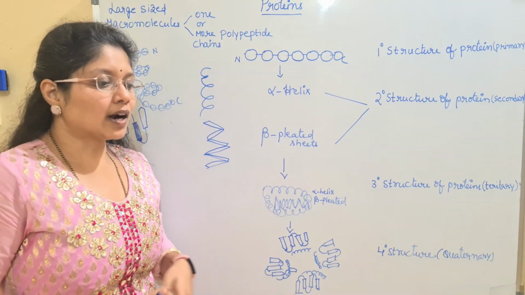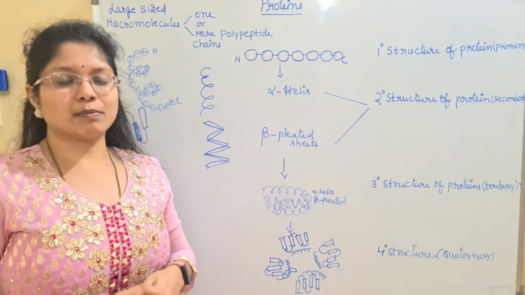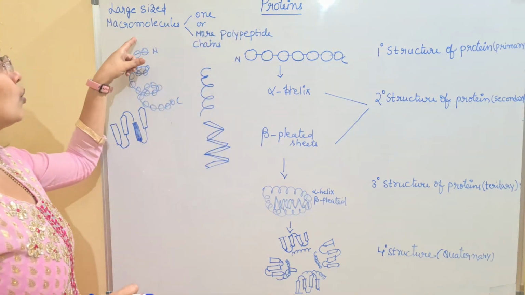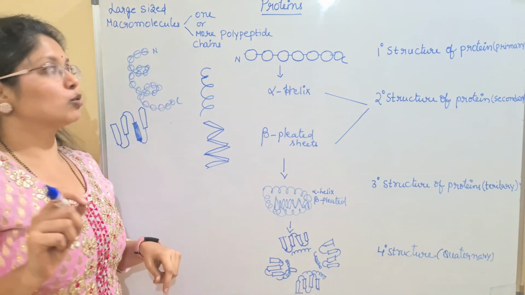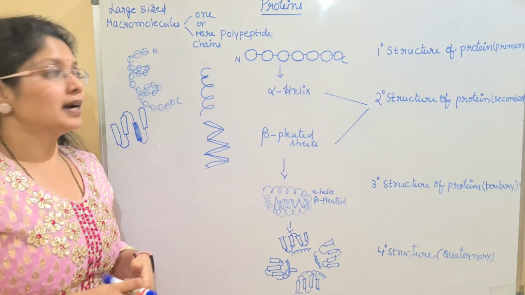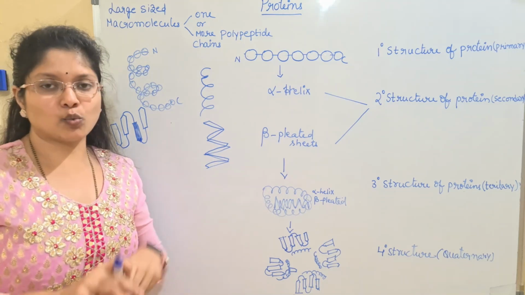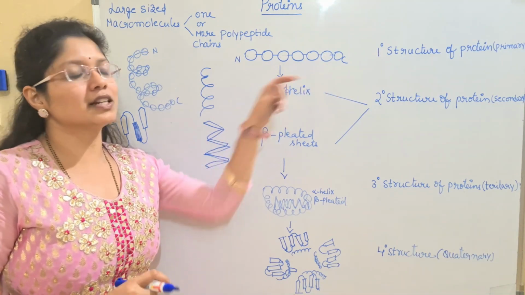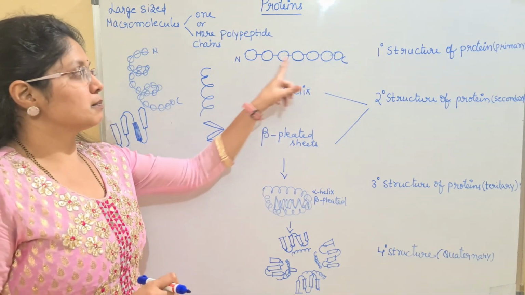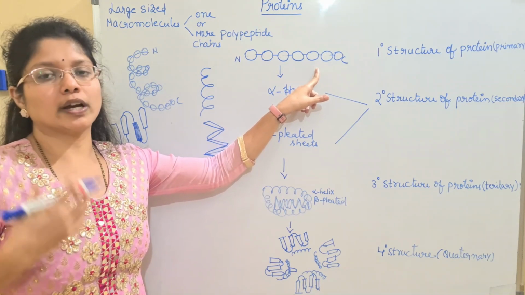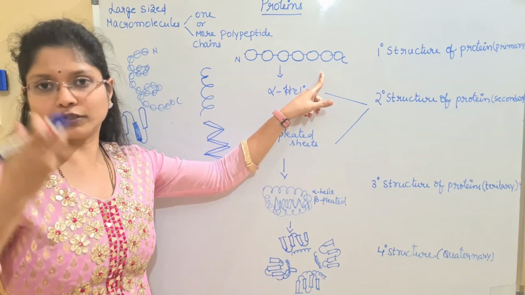Okay, so this is regarding your proteins, the macropeptides made up of the peptide bond. Children, proteins are large sized macromolecules. They have one or more polypeptide chains. One polypeptide chain is a linear chain. Generally we represent the linear chain of polypeptide in this manner. In this way, many polypeptide chains are linked together to form a single structure of the protein.